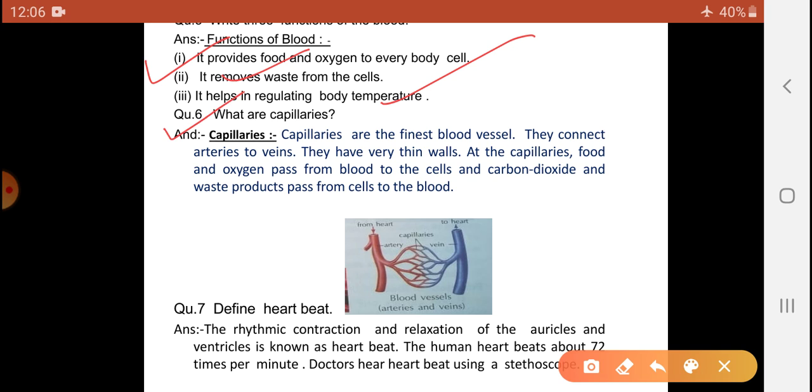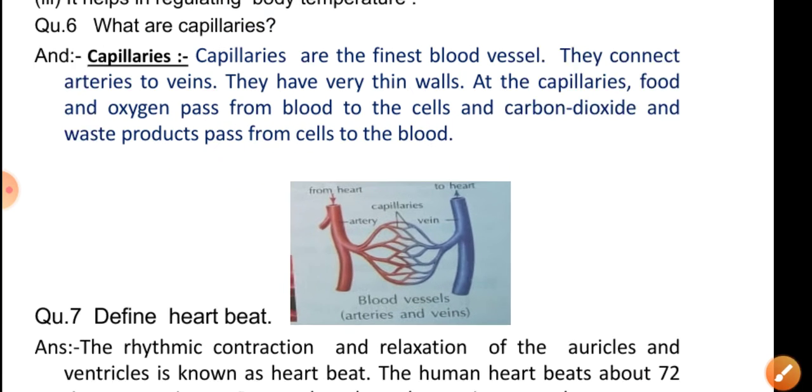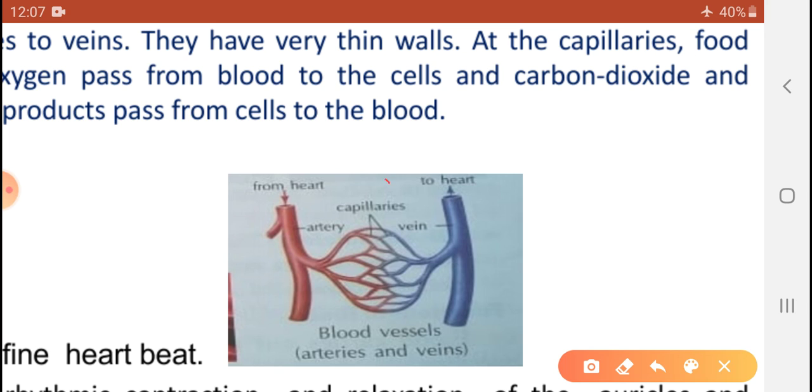Question number 6. What are capillaries? The answer is, capillaries are the finest blood vessels connecting arteries and veins. They have very thin walls, and in capillaries food and oxygen pass from the blood to the cells. Carbon dioxide and waste products pass from the cells to the blood. You will see the given picture. Yes, my dear students, have you seen? Okay, here are the capillaries.